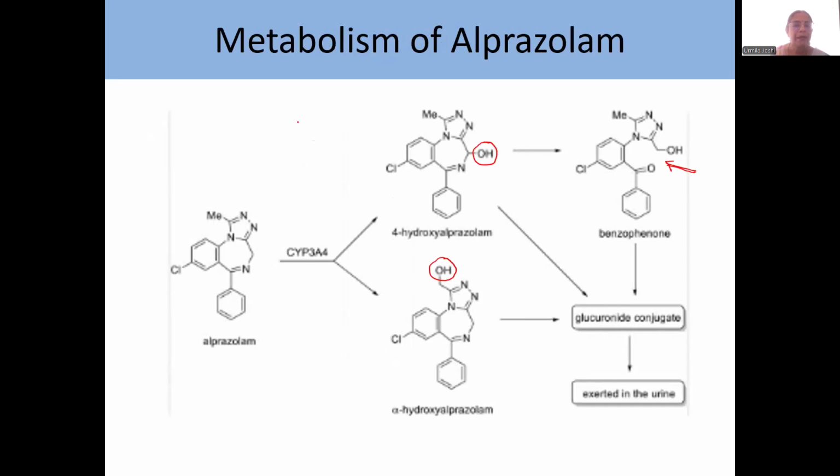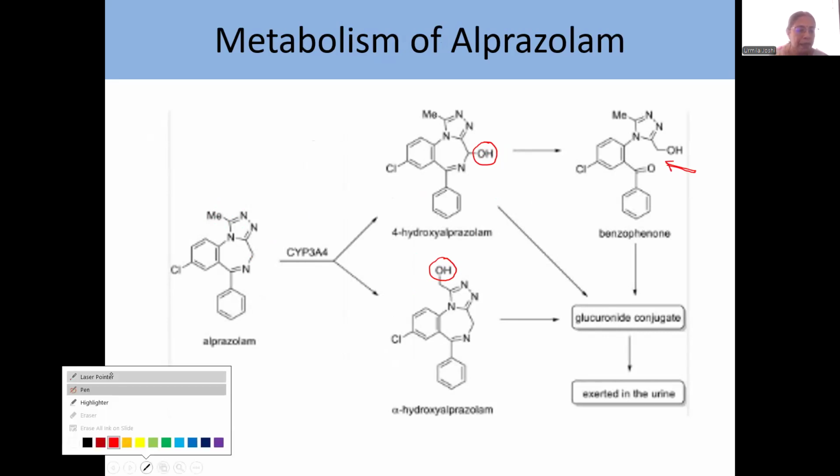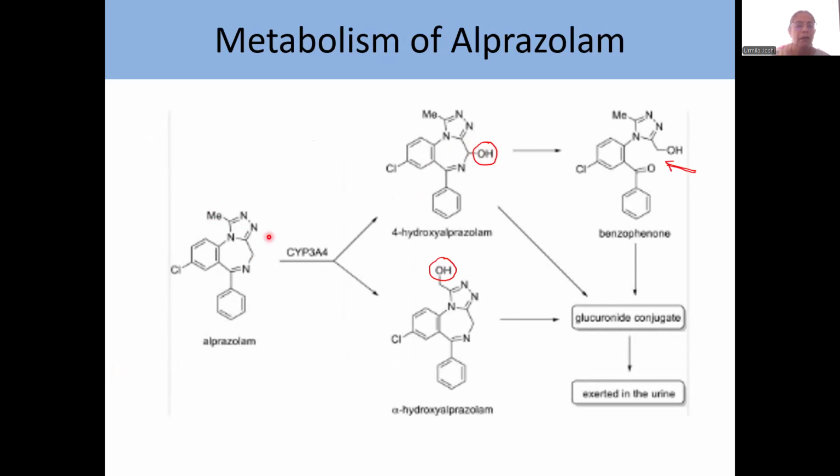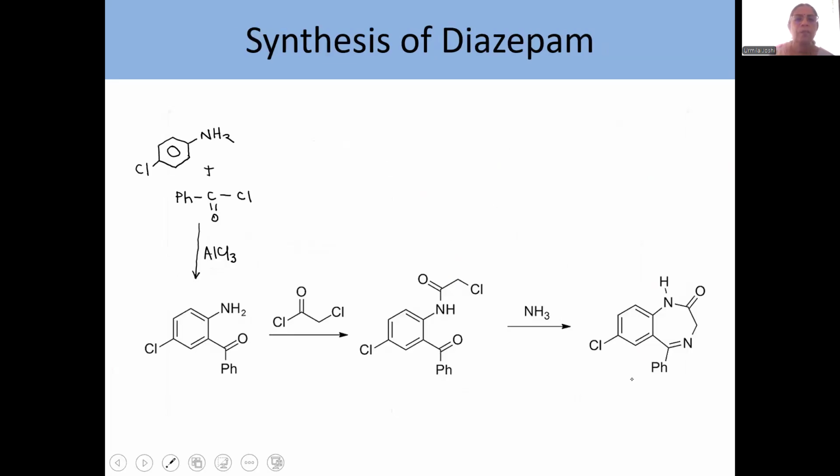Okay. Now look at its metabolism. It is just the same as diazepam. 3-hydroxylation or hydroxylation of the methyl group, which is over here. I repeat, 3-hydroxylation as shown over here or hydroxylation of the methyl group followed by glucuronide conjugation, or sometimes this can break. Okay, this can break and a benzophenone derivative can be set free. This can then undergo glucuronide conjugation.